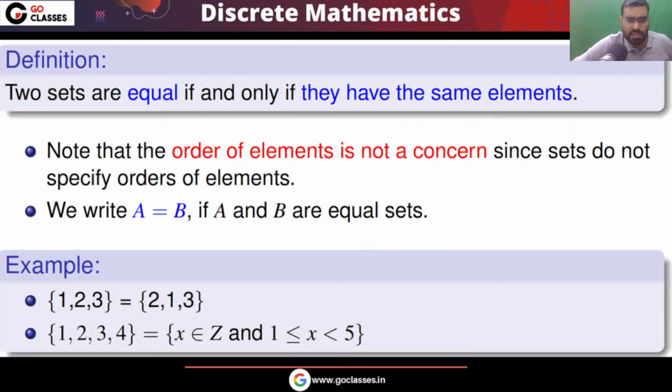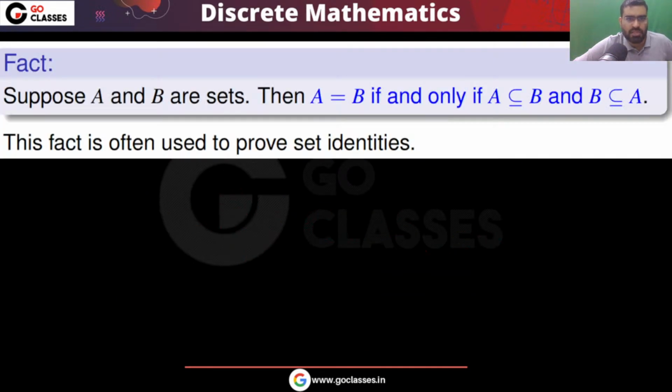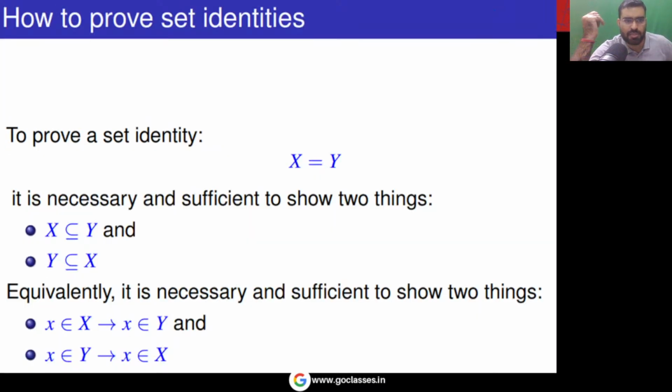As you can see, look at these two sets. This set is equal to this set. They are definitely equal. In this set you have 4 elements, 1, 2, 3, 4. In this set you have those elements which are integers greater than or equal to 1 and less than 5. So these two sets are basically the same. They are equal. So A is equal to B if and only if A is a subset of B and B is a subset of A. A must be a subset of B and B must be a subset of A.